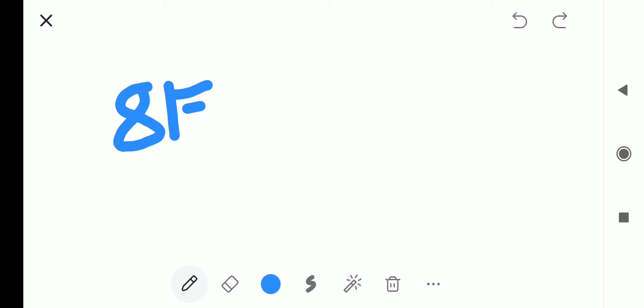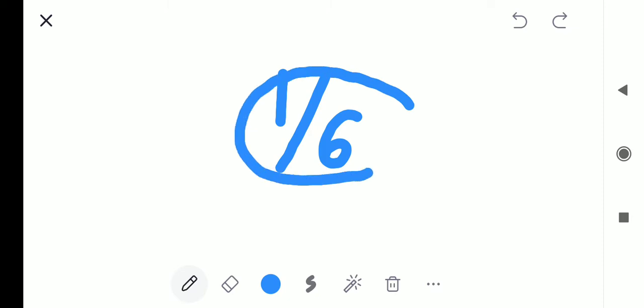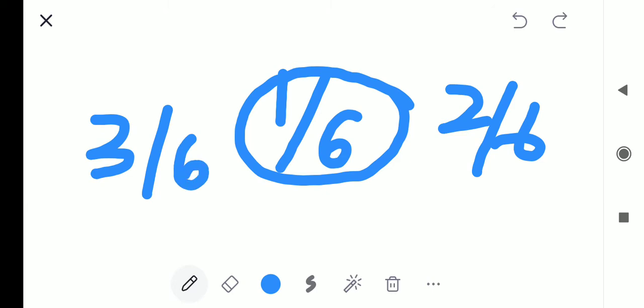If 2 friends don't wish to eat the pizza, how many friends remain to eat? 6 friends. So what fractional part is divided equally among the 6 friends? 1 by 6 part. So 2 members get 2 by 6th part, 3 members get 3 by 6th part.